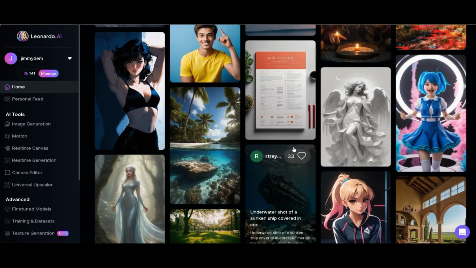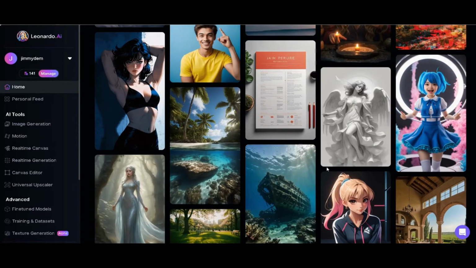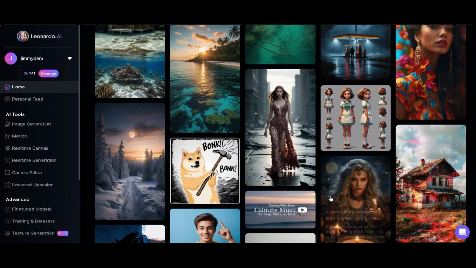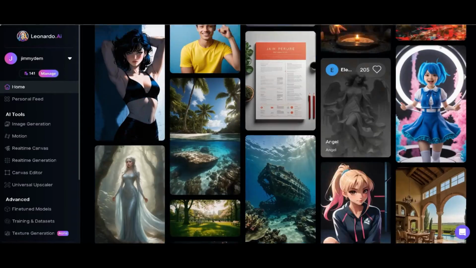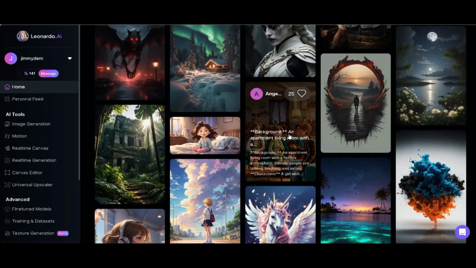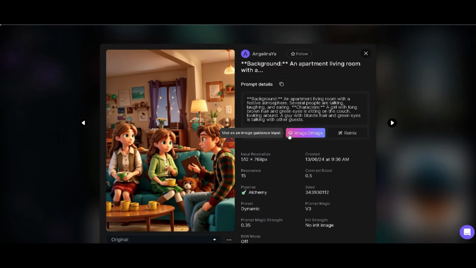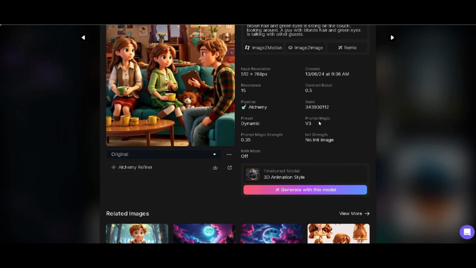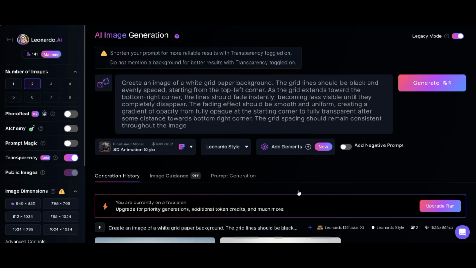These are mind-blowing images that have been generated by thousands of people for free. Click on any of the images to land on the prompts and the model used to generate the images. For instance, this image you see here is a 3D image. Always check the prompt used to generate the image and the model, which will make you generate similar images. Since we opt for 3D images with the same model, like this, I will click on the generate button right here. You will be directed to this page.